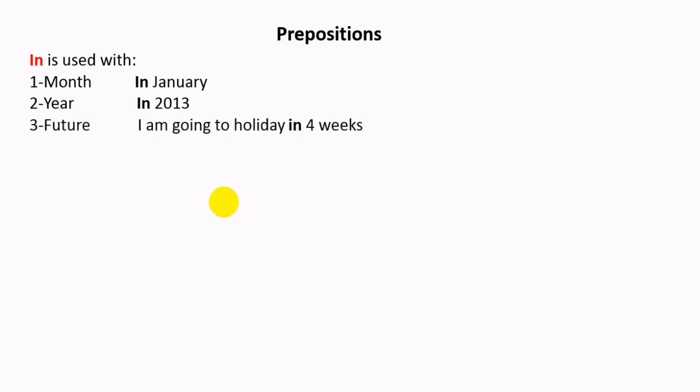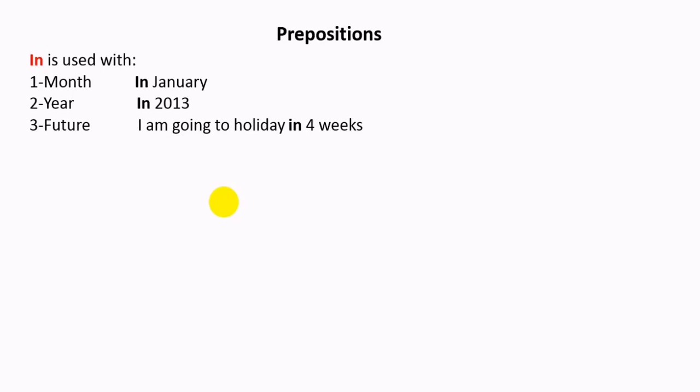Third, in the future. If you want to do something in the future, therefore in could be used. For instance, I'm going on holiday. I'm going on a holiday in 4 weeks. Okay, this is in the future.